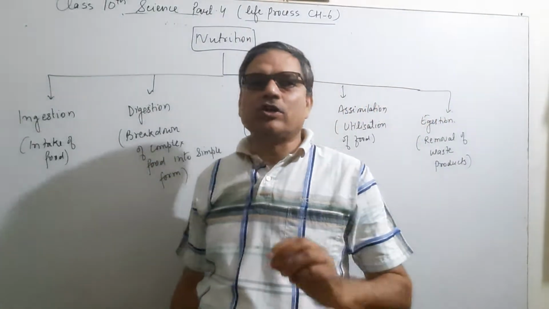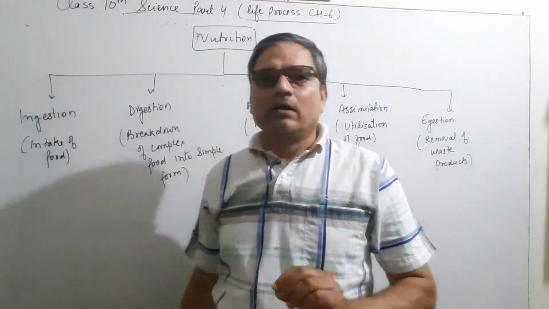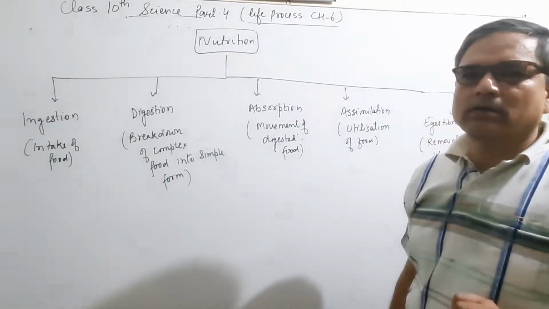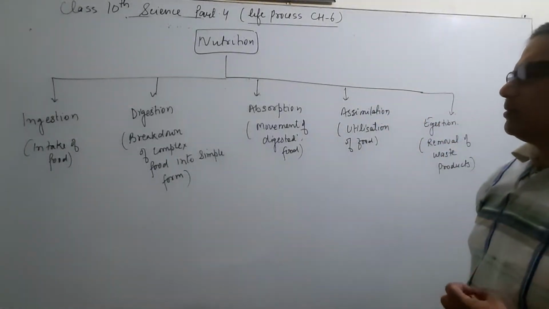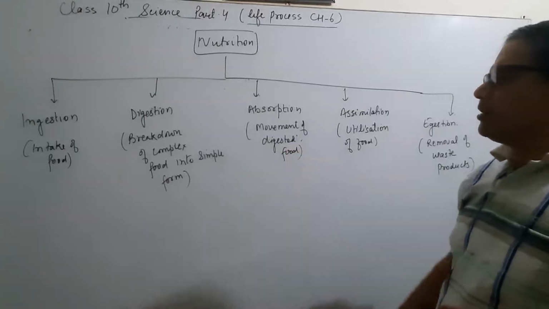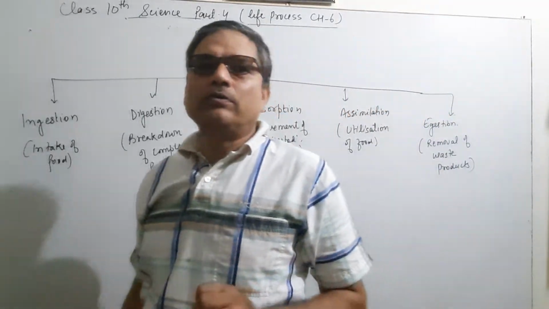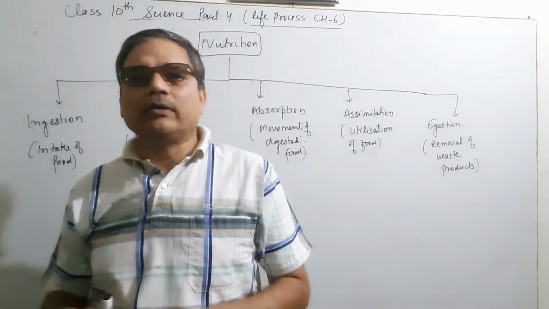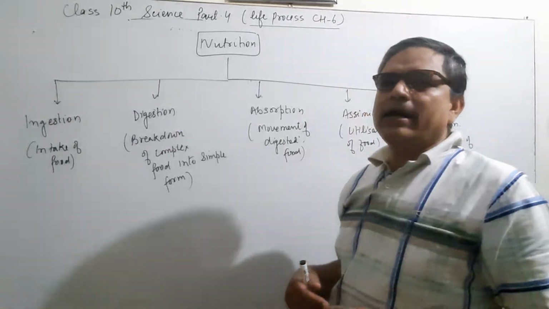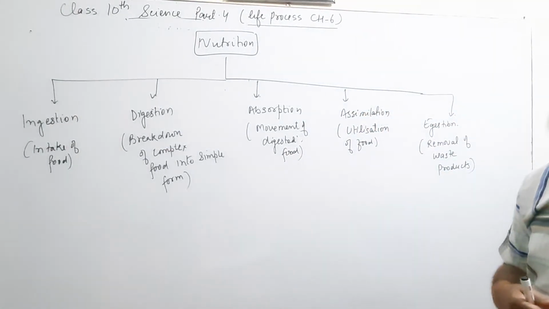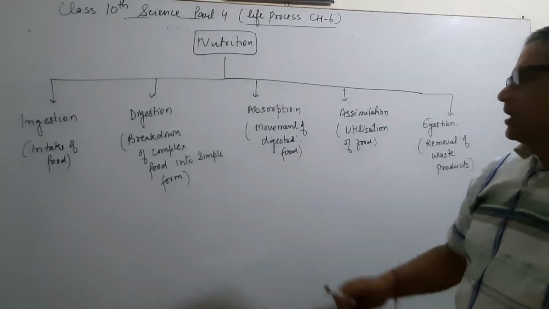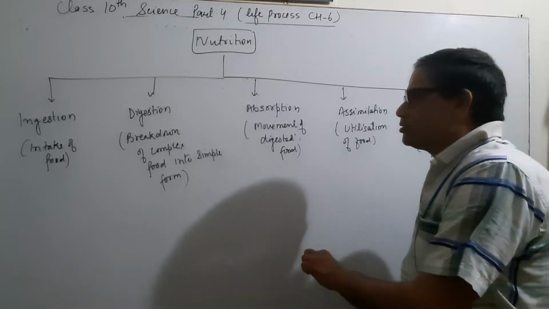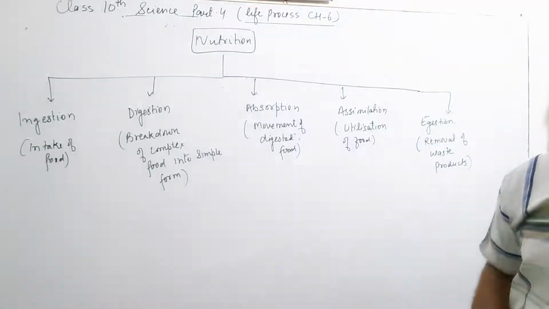That process is known as digestion, which takes place in the stomach. Then absorption: the digested food, which has been converted into a simpler form, has to move to the small intestine, where absorption and assimilation take place.